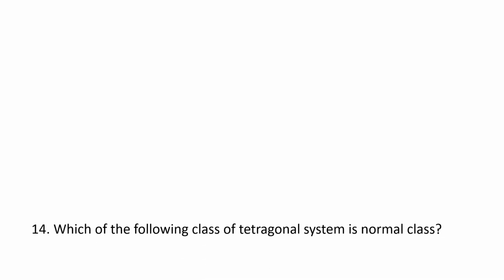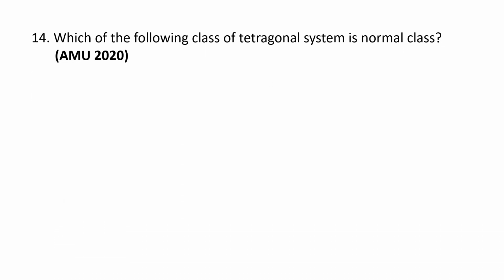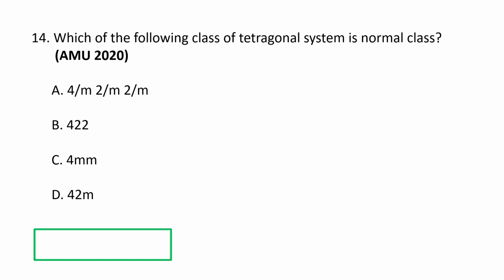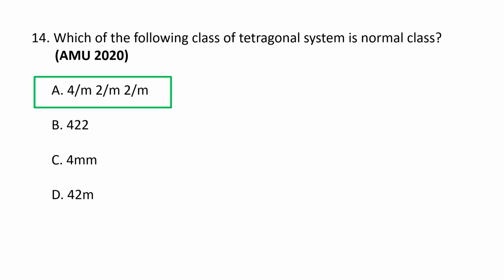This property of chirality makes them optically active, meaning they rotate plane polarized light in opposite directions. Next question. Which of the following class of tetragonal system is normal class? A. 4/m 2/m 2/m, B. 422, C. 4mm, and D. 42m. The correct option goes as 4/m 2/m 2/m. This class of tetragonal system is considered as a normal class.